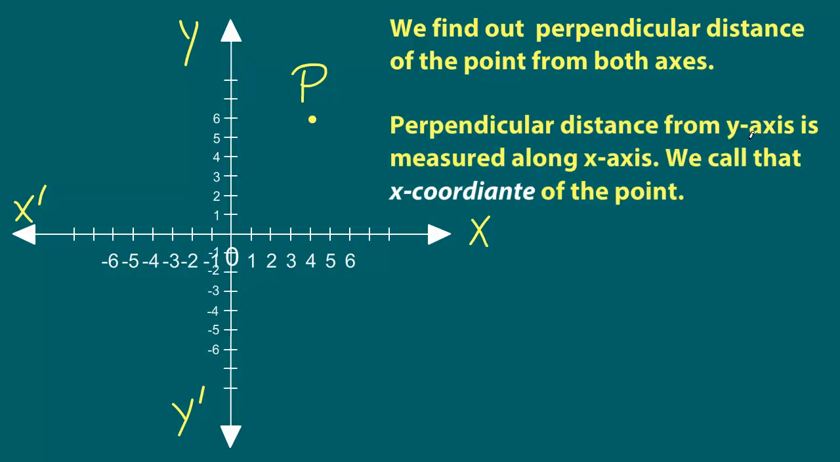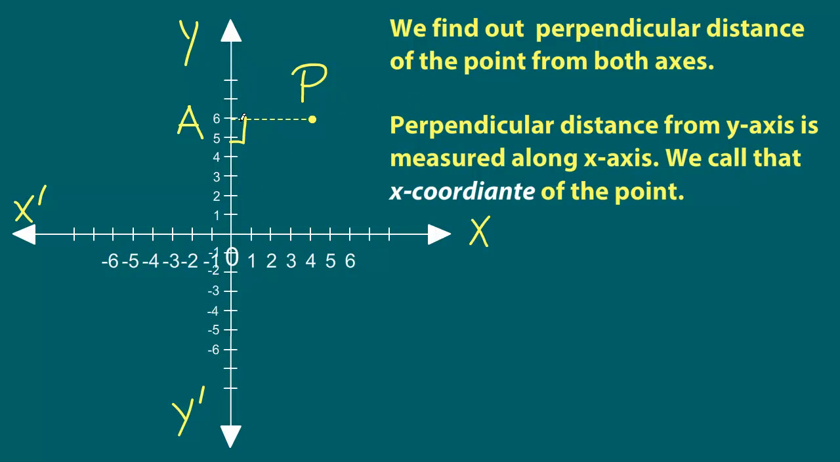The perpendicular distance from the y-axis is measured along x, meaning how do we find out how far this point is away from this line or this number line? How do we find out? Well, we have to drop a perpendicular from this point onto this line. So we will draw something like this. So this is 90 degrees. Let's call this point A. So this AP is 90 degrees to the y-axis or y dash.